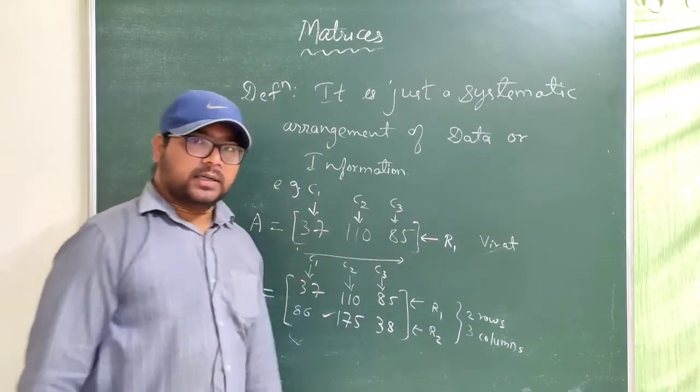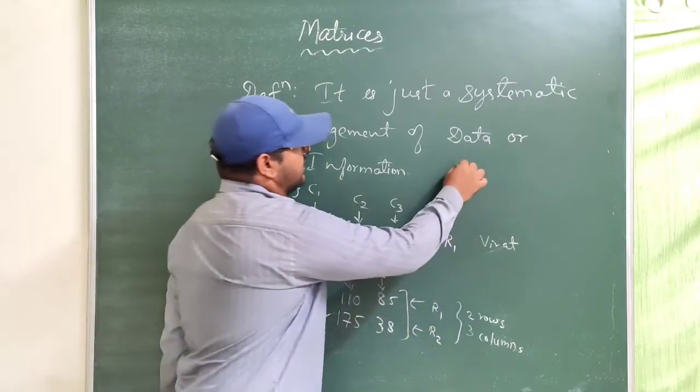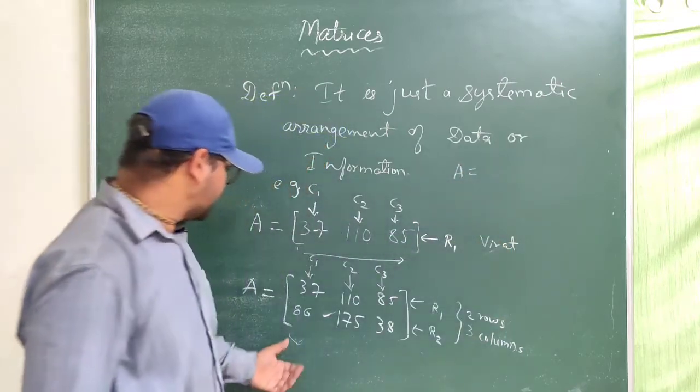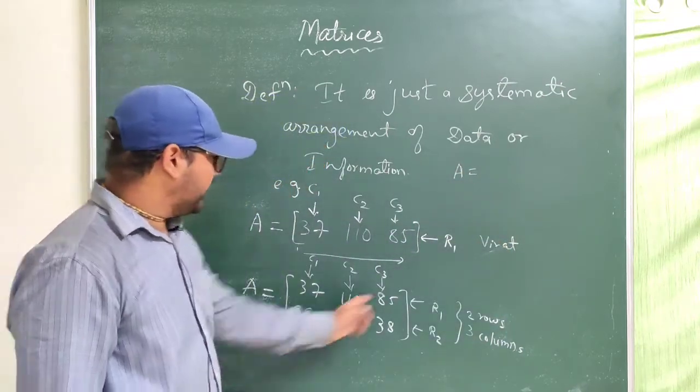So a matrix is represented by A, as with a capital letter between 2 square brackets.